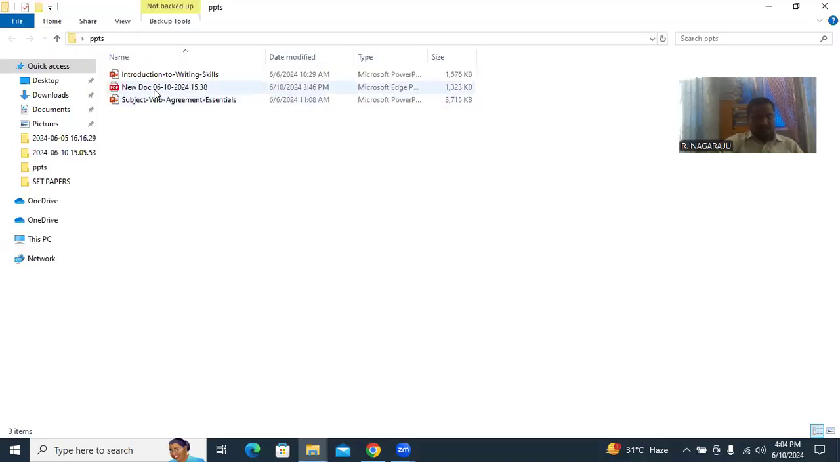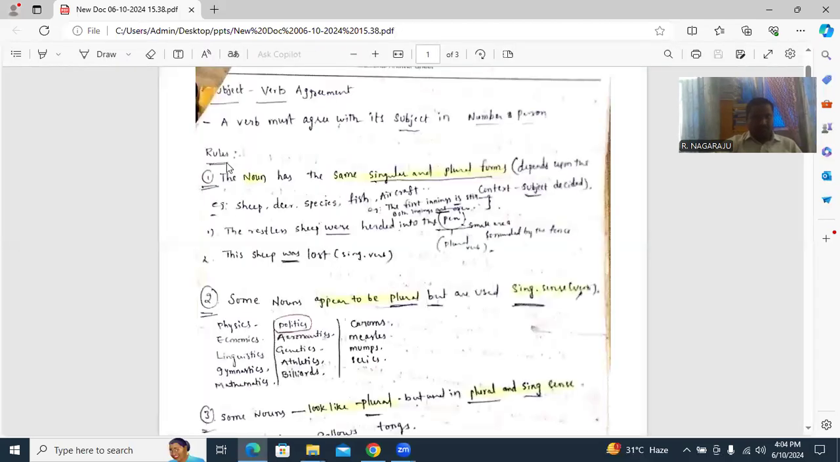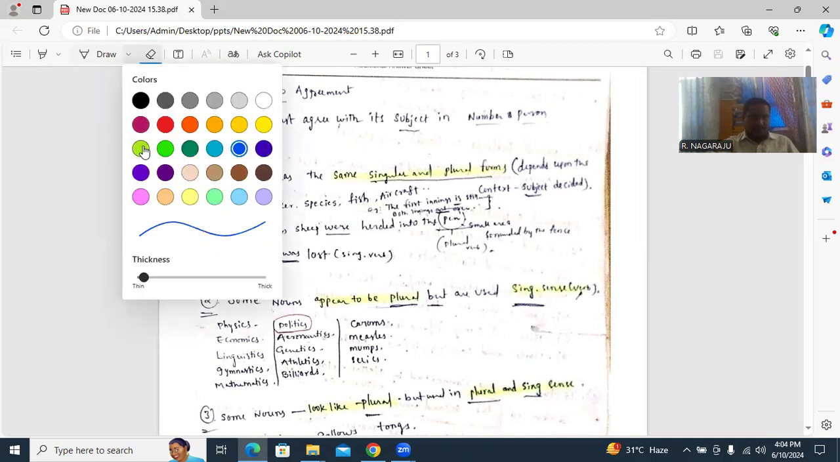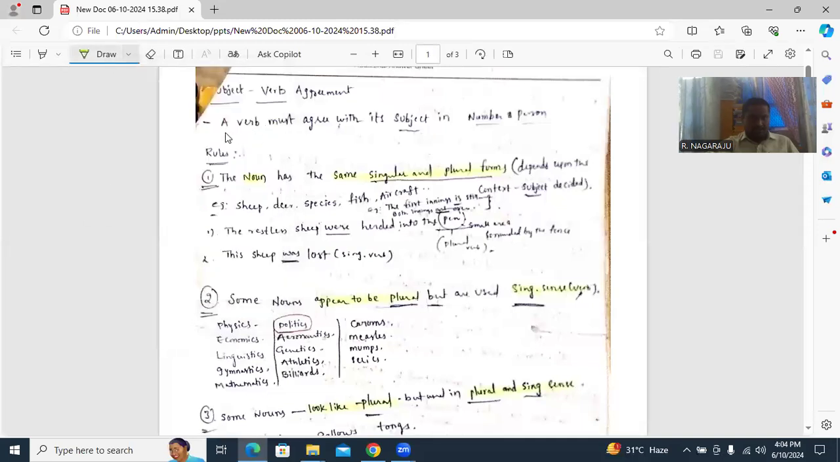We have a document regarding this. Check here: subject verb agreement. A verb must agree with its subject in number and person. Here you see, the verb agrees with the subject in the manner of number and person itself. Number and person, these are very, very important.